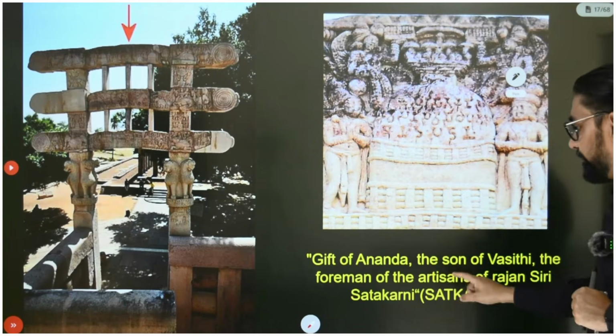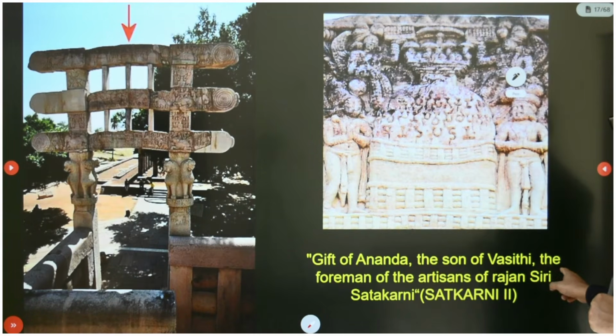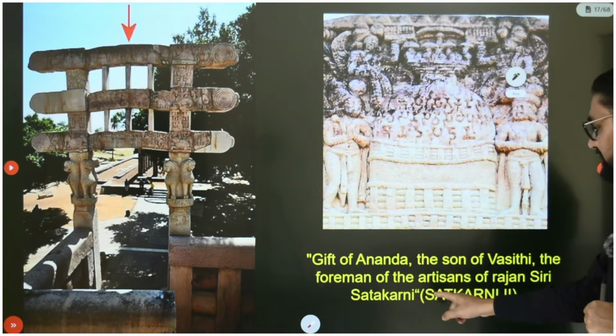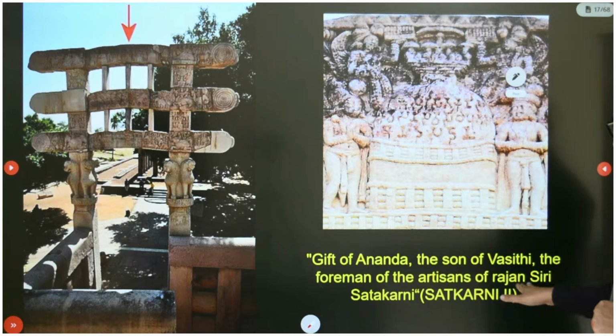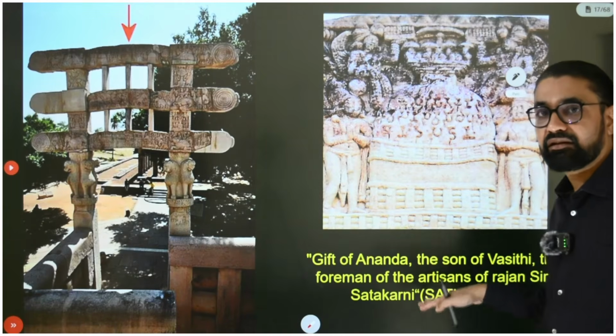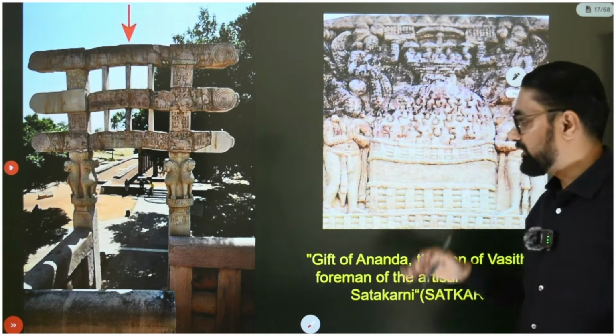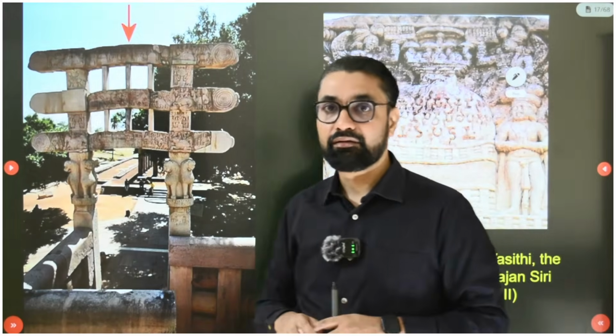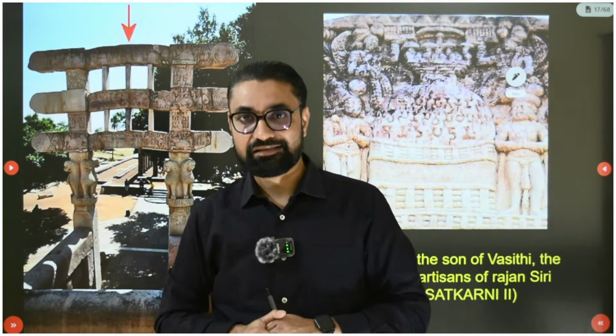gateway say: gift of Ananda, the son of Vashishti, the foreman of the artisans of the Rajan Sri Satkarni. So this is about Satkarni II. So this is said to have been constructed, dated, and this Satkarni is Satkarni II. So remember about the Satavahanas' second king, or not second king, but Satkarni II.